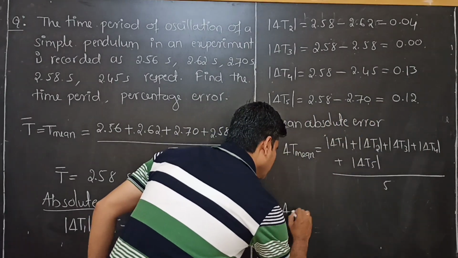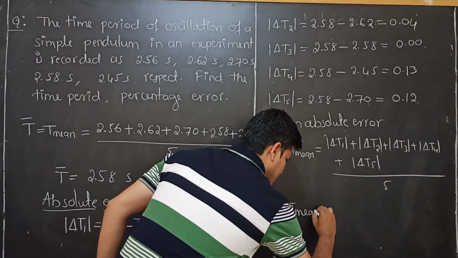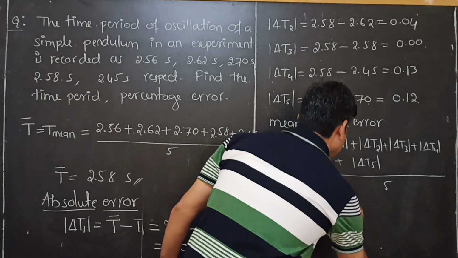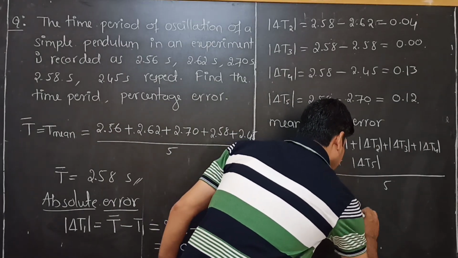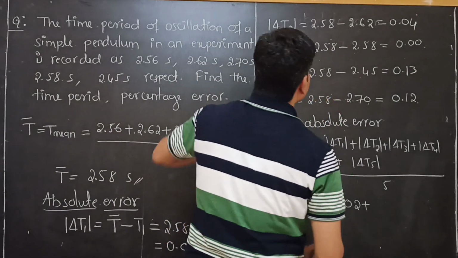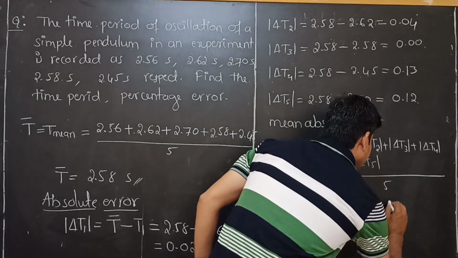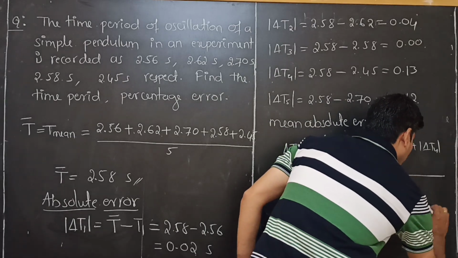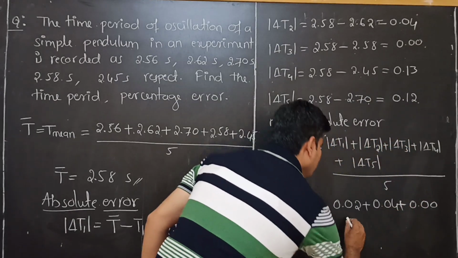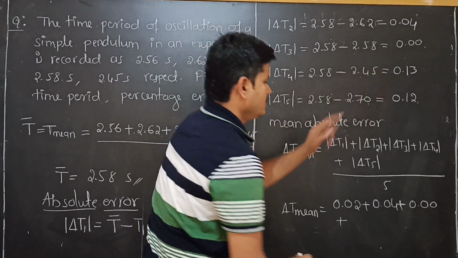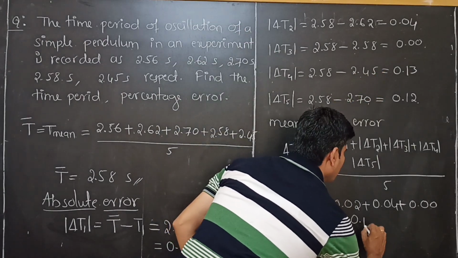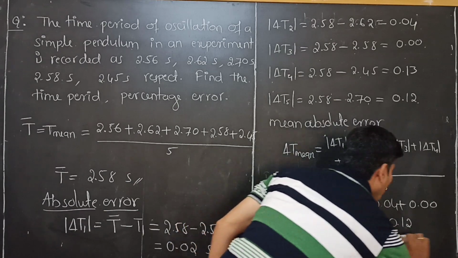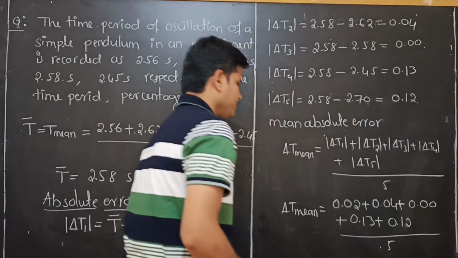Therefore, delta T mean is equal to 0.02 plus 0.04 plus 0.00 plus 0.13 plus 0.12, whole divided by 5.